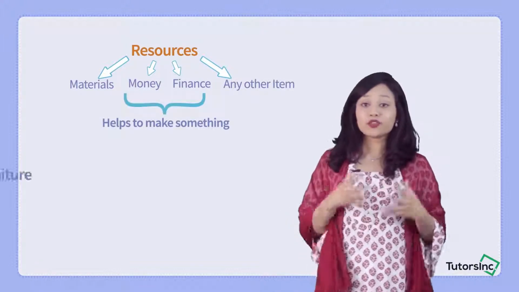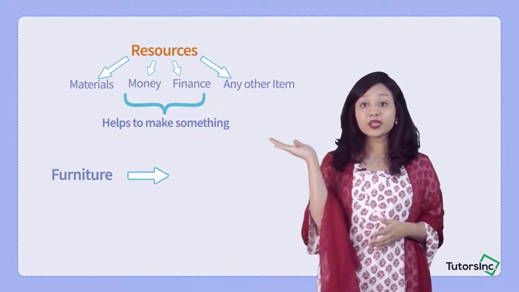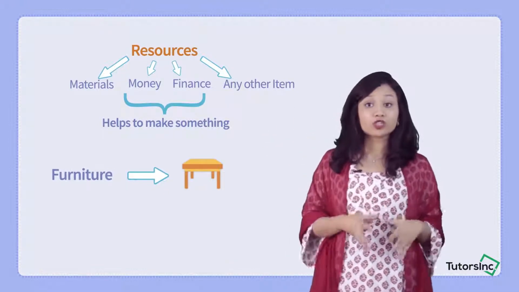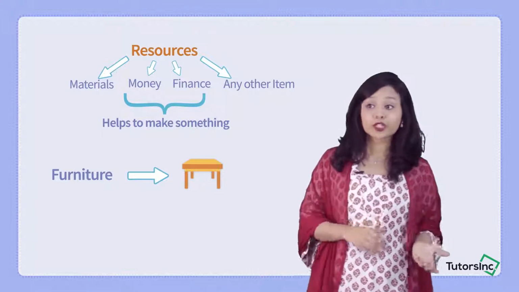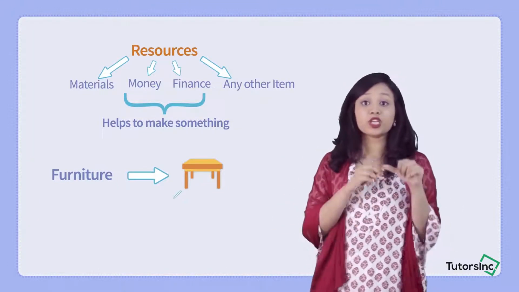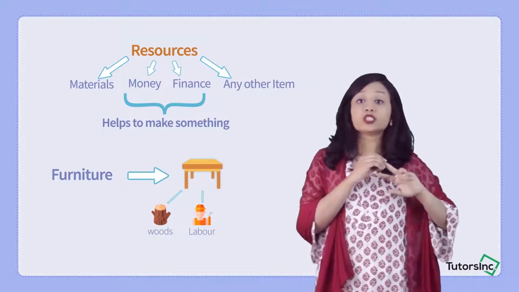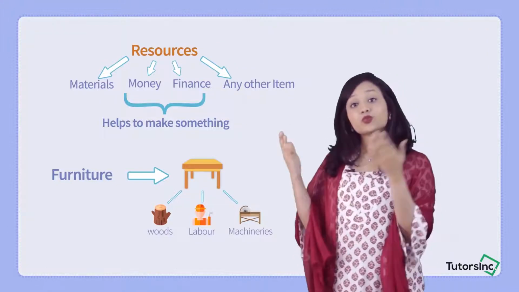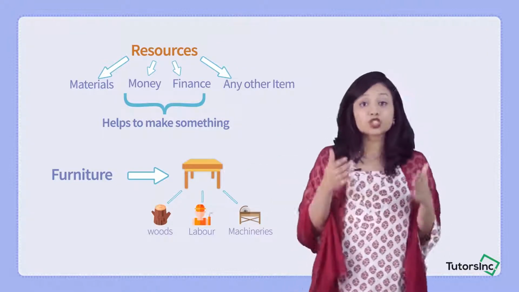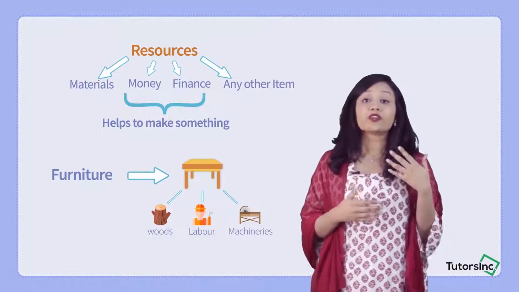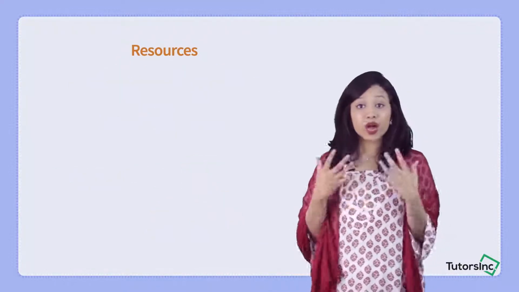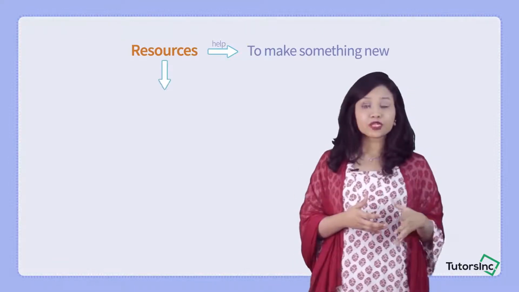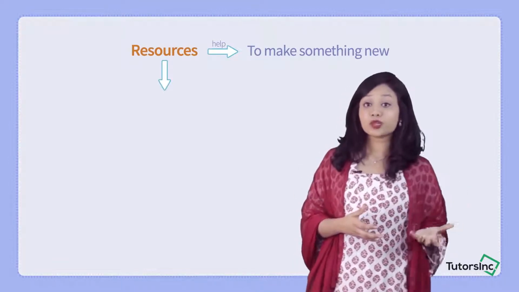to make something. So, say for example, I'm holding a piece of furniture. Look at this table. This table is a piece of furniture. What could be the resources that were required to make this table? The resources could be wood, the laborers, all the cutting machines. All these resources have joined together to make this wooden furniture known as a table. So that is how we understand that resources are things or items that help us to achieve or to make something new.